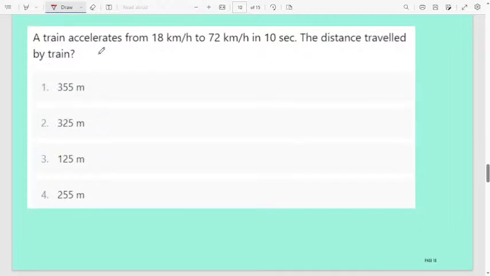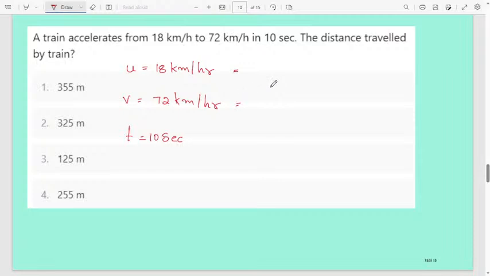a train accelerates from 18 km per hour to 72 km per hour in 10 seconds. Find the distance traveled by the train. Consider here initial velocity 18 km per hour, final velocity 72 km per hour, and time is given as 10 seconds. Since time is given in seconds, you have to convert kilometer per hour into meter per second.